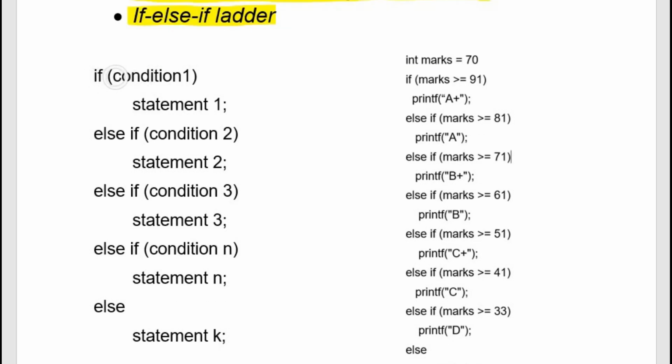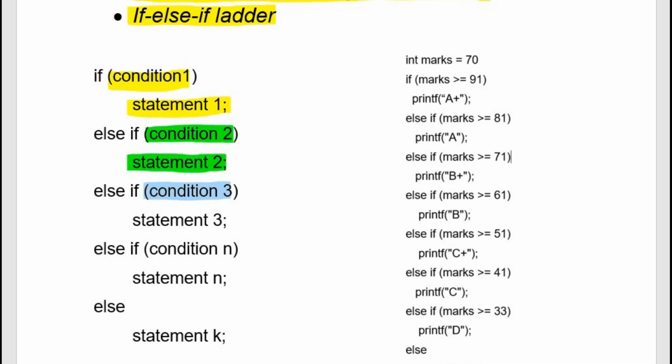In this example, multiple conditions are tested. If condition 1 is true, then statement 1 will be executed. Otherwise, condition 2 will be tested. And if the result of condition 2 is true, then statement 2 will be executed. Otherwise, the control will move to the next else if condition, which is condition 3.